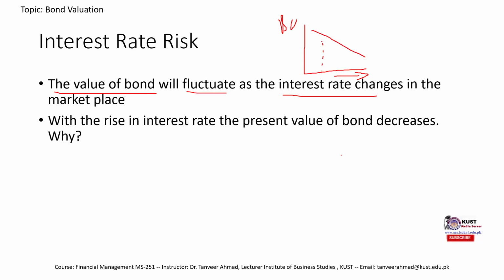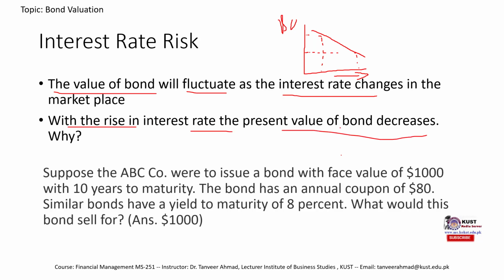So at this specific interest rate, bond value was higher, but as the interest rate increased in the market, the bond value decreased. So there is an inverse relationship between the bond value and interest rate. So with the rise in interest rate, the present value of the bond decreases. Suppose, this is what we already discussed, suppose ABC company were to issue a bond with the face value of 1000 with 10 years of maturity.